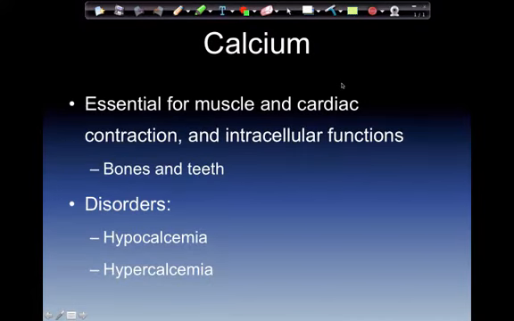Calcium, essential for muscle and cardiac contraction and intracellular function. Bones and teeth are made up of calcium and also store calcium. Disorders is hypocalcemia, abnormally low levels of calcium in the blood, and then hypercalcemia, elevated levels of calcium in the blood. Calcium is essential for cardiac muscle contraction and muscle contraction in general.